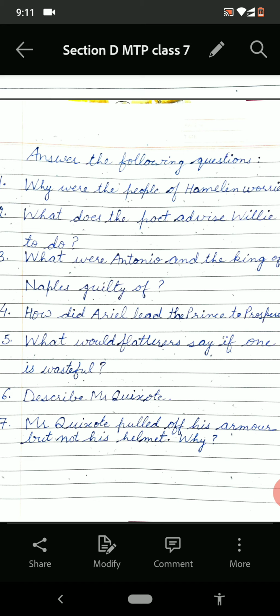So these are the 7 questions, one passage and one poem. You all will solve these 3 things in your notebook. Sections A, B, and C you have already done, and today you solve section D. In this way your MTP will be completed.